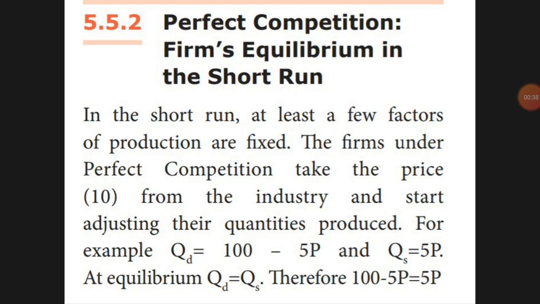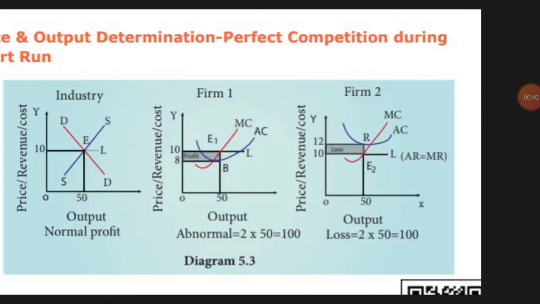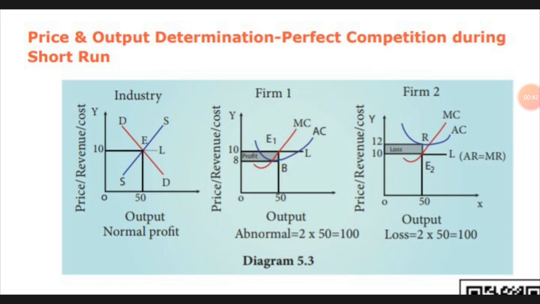This can be explained using the diagram. The diagram consists of 3 panels. The equilibrium of the industry is explained using the first panel. In the first panel, you can see the y-axis and x-axis. The red line is called the demand curve, and the blue line is called the supply curve. Where they meet at point E, it is called the equilibrium point,